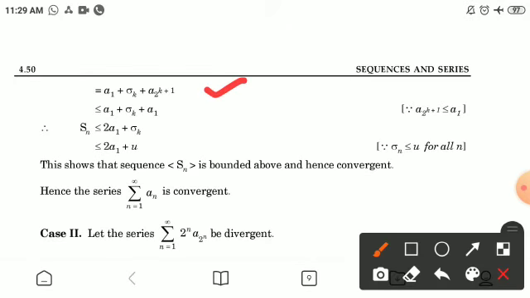This becomes a1 plus sigma k plus a_(2^(k+1)), which is less than equal to a1 plus sigma k plus a1. Therefore Sn becomes less than 2a1 plus sigma k, or less than equal to 2a1 plus u. This shows that sequence Sn is bounded above and hence convergent. Hence the series summation an is also convergent.